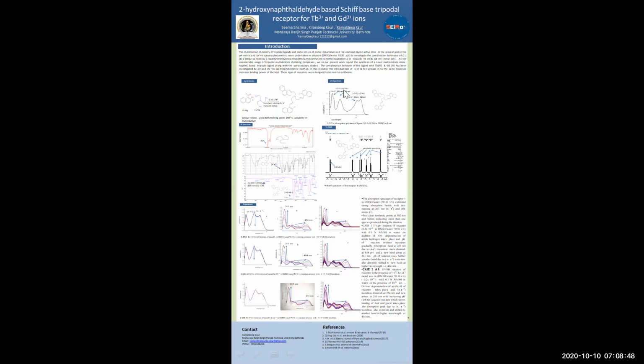Pi to pi star transition takes place due to the naphthyl ring and the imine group, the double bond between carbon and nitrogen, and n to pi star transition takes place due to the CO group and the CN imine group.